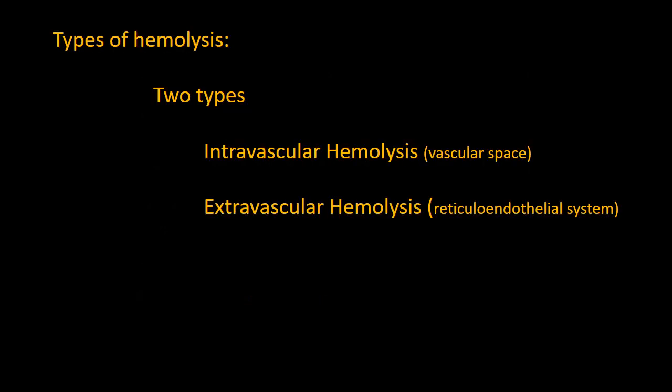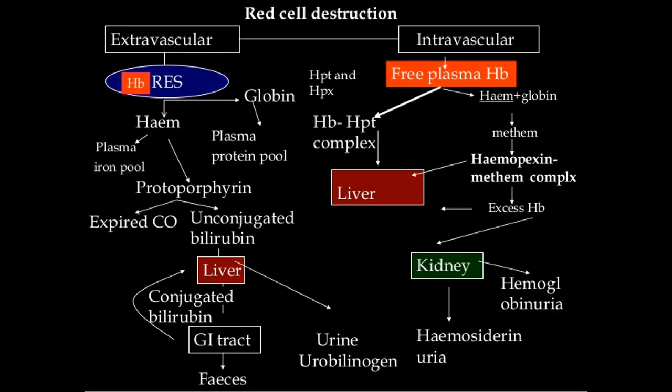There are two types of hemolysis. Intravascular hemolysis, which takes place in the vascular space, and extravascular hemolysis, which takes place in the reticuloendothelial system. Extravascular hemolysis occurs within the macrophages of the liver, spleen and bone marrow.